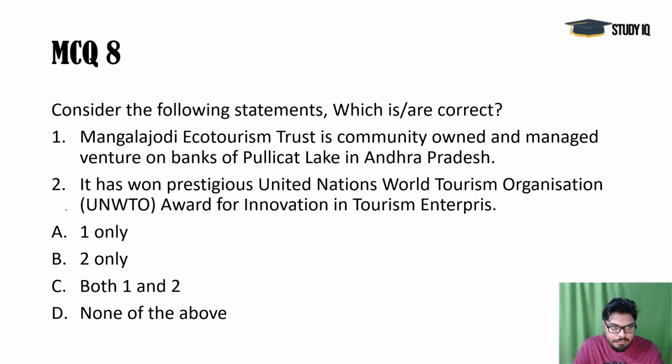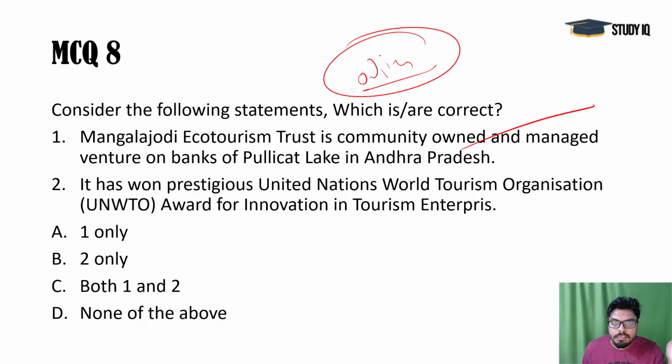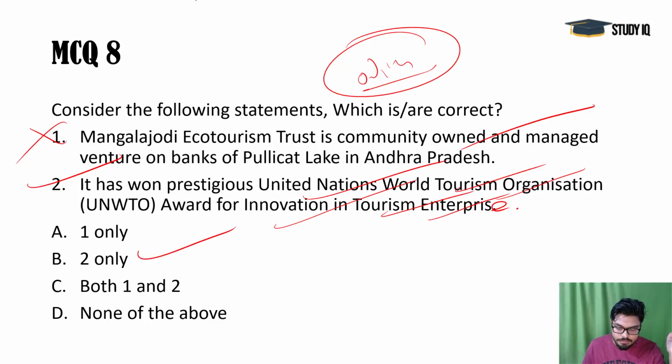Next, which are correct? Mangala Jodi Ecotourism Trust is a community owned and managed venture on the banks of, not Pulicat Lake, it is Chilika Lake in Odisha. Pulicat Lake is in Andhra Pradesh, that's correct. But this Mangala Jodi Ecotourism Trust is working near Chilika Lake of Odisha, and it has won the prestigious UNWTO award for innovation in tourism enterprise. That is perfectly correct. Second is correct, first is wrong. So only 2 is the correct answer here.